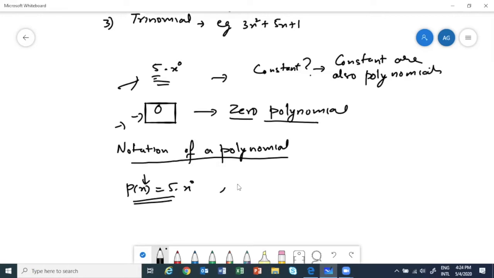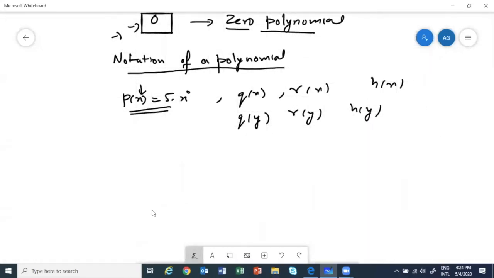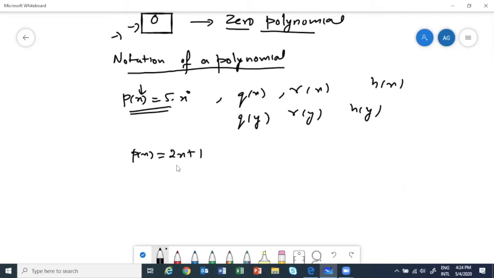Okay, we can have more notations. We can write q(x), r(x), and so on. We can use h(x). If the variable is y, it will be q(y), r(y), h(y), and so on. If the variable is t, that will be p(t). So generally, for all polynomials, I can write p(x) is equal to 2x plus 1. So this means 2x plus 1 is a polynomial with variable x.